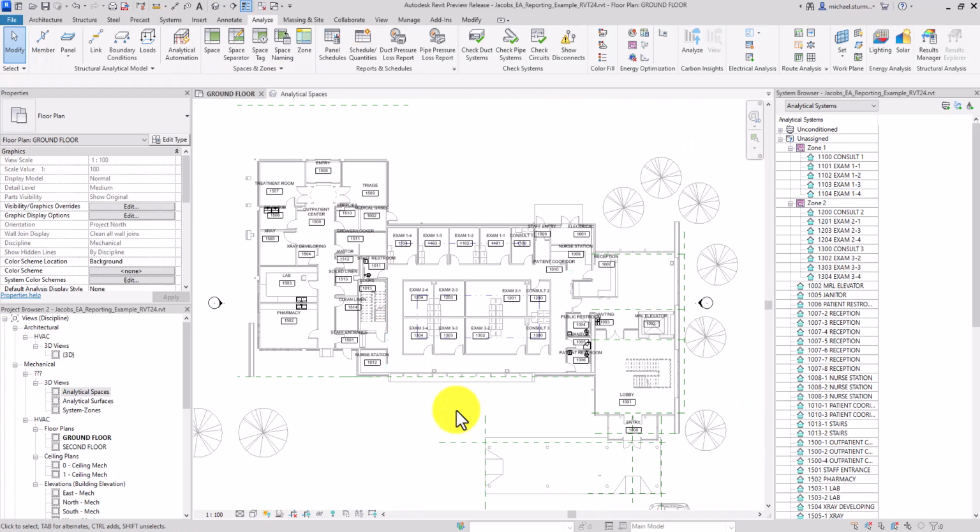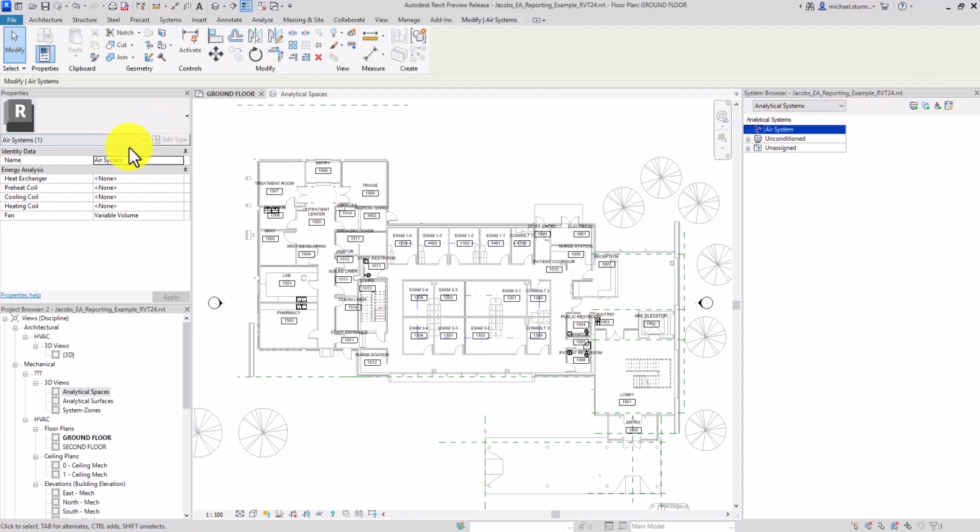Now we'll create our systems. First we'll create an air system. We'll call this AHU1. We'll select chilled water and hot water for the heating coil. Now we'll create our water systems. Chilled water 1 first. We'll give it a water cooled system, so we'll need condenser water system.